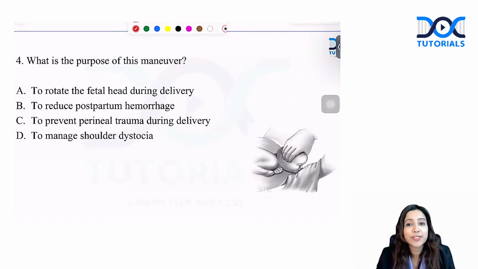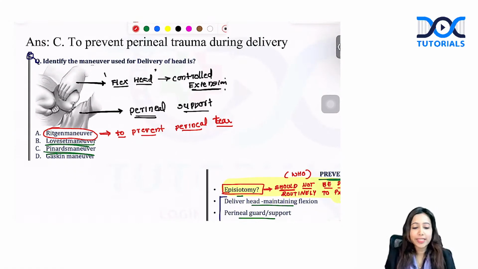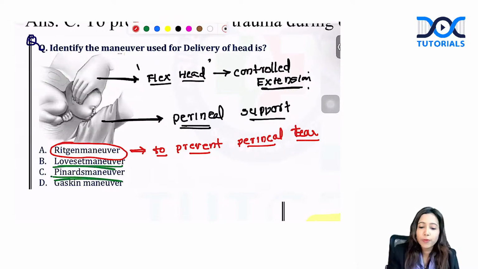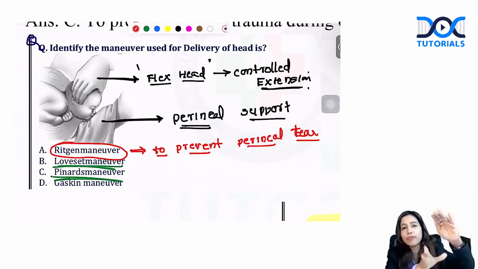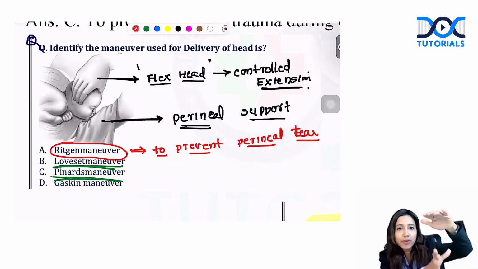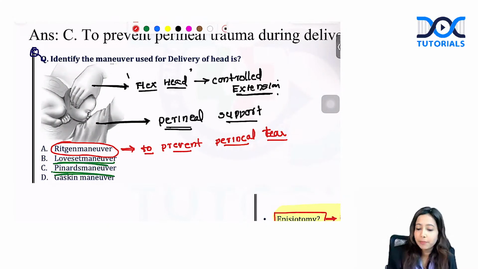What is the purpose of this maneuver? What is being shown over this in this image? Again, this is yet another question we had discussed in the class session. What is shown over here is Ritgen's maneuver. In Ritgen's maneuver, you flex the head so as to cause a controlled extension, and along with that, you give good perineal support. If the baby just delivers by extension, there can be a tear extending towards the urethra. You don't want that to happen. So you're going to slightly flex the head, giving adequate perineal support. What will this do? This is basically to prevent the perineal tear.